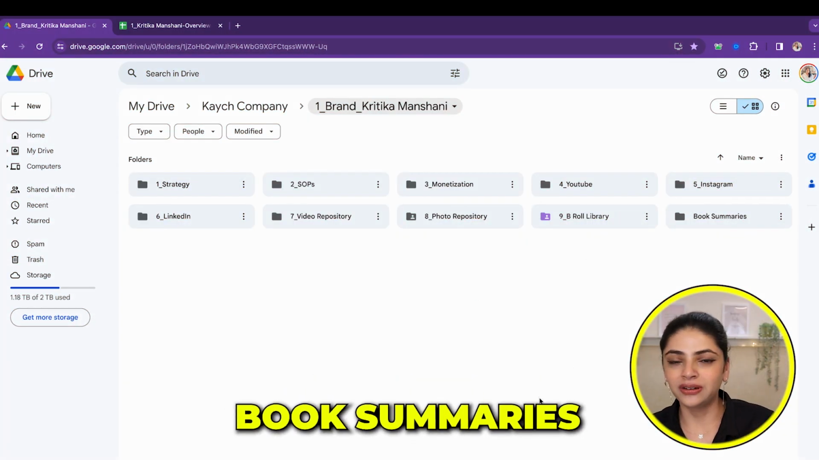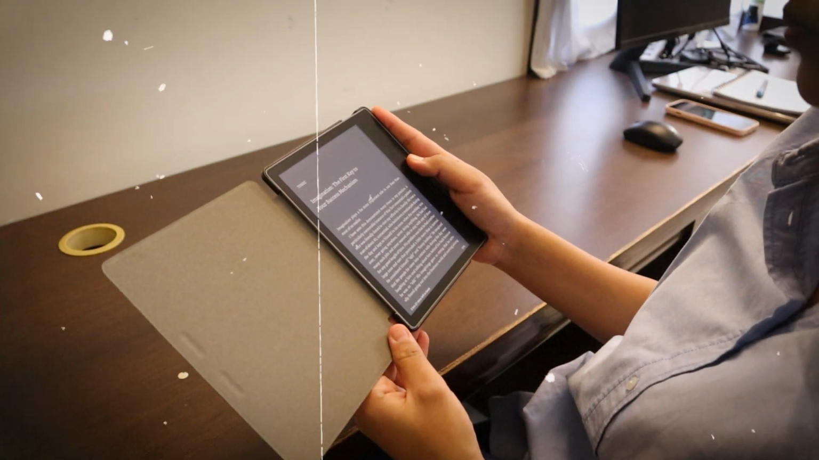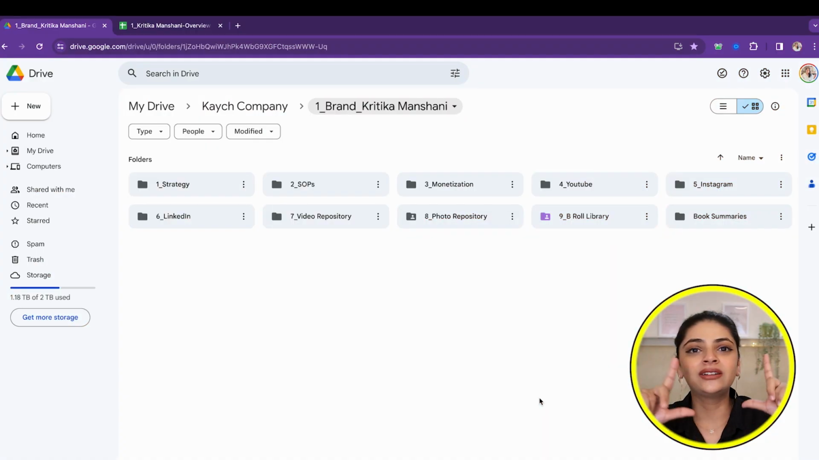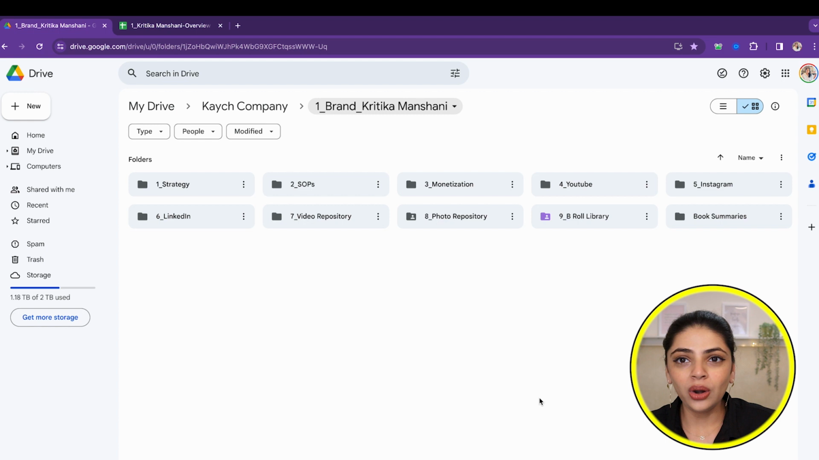That is also something that I'm currently working on. I recently invested in a Kindle, and one good thing about Kindle is that you can create a PDF of all of the notes that you have created in that particular book, and you can email it to yourself. So I'm going to be sharing all of those PDFs in this particular folder. So whenever I have to refer or reread a book or create a video about a book, I can simply go ahead and look at that particular book summary and create a video out of it.